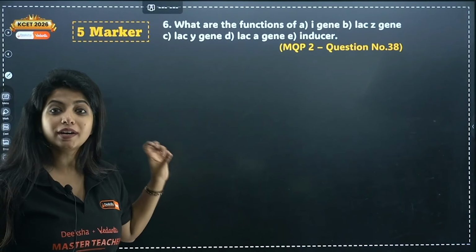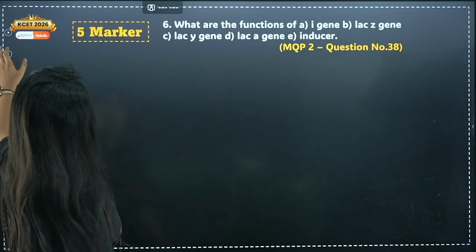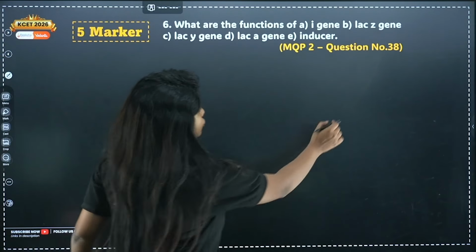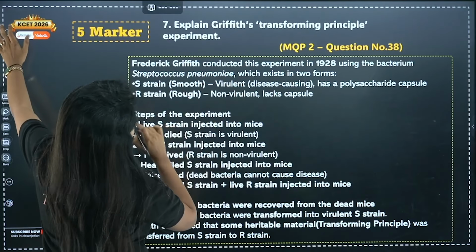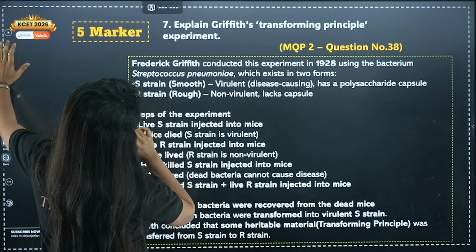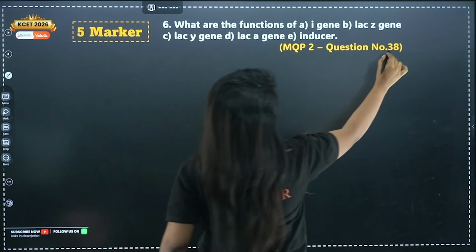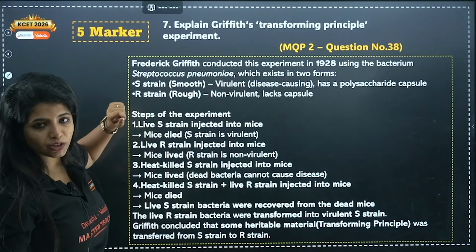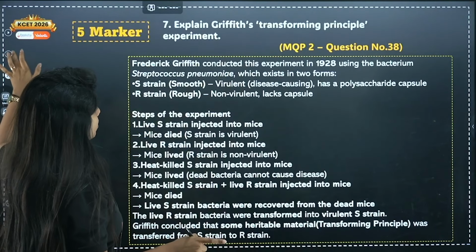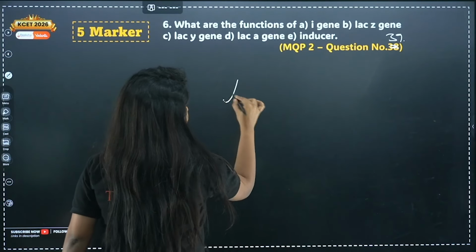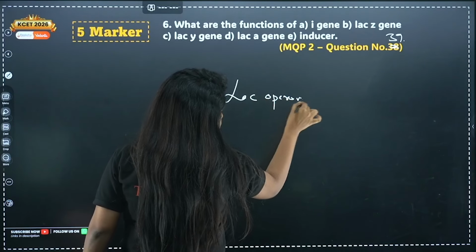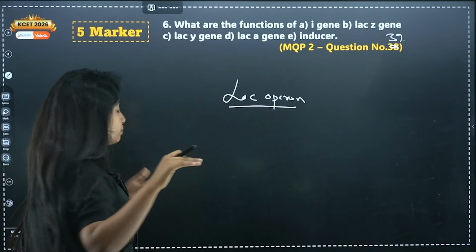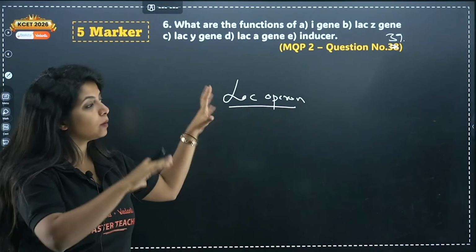is related to the lac operon. This is model question paper 2. We discussed one 5-marker question, and that is Griffith. But before that also you had a question. So this is the 39th question, and this would be the 38th question in the case of model question paper 2. So we missed this question. It is dependent upon the lac operon, but don't worry, we'll see a similar question right now in model question paper 3. It's even a better question, so I can explain everything there.